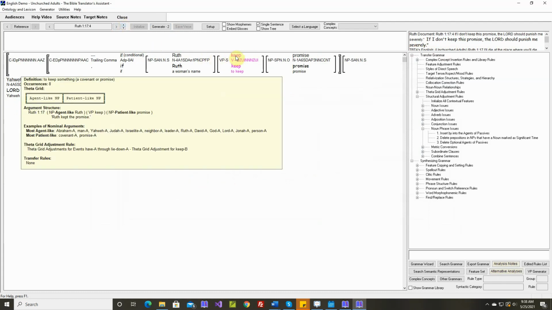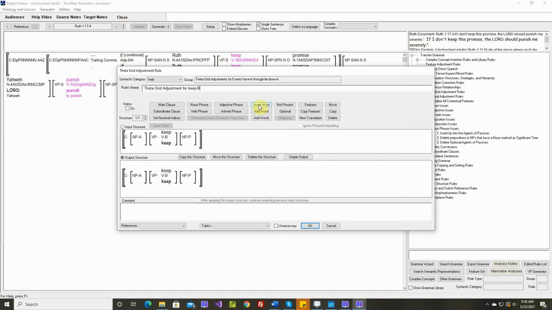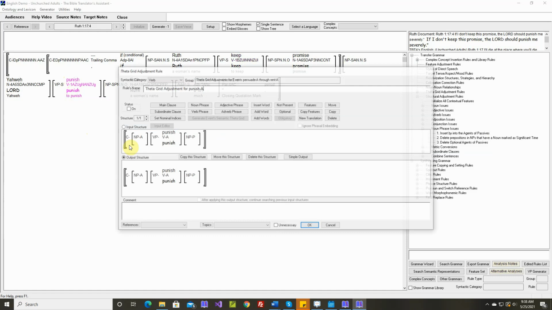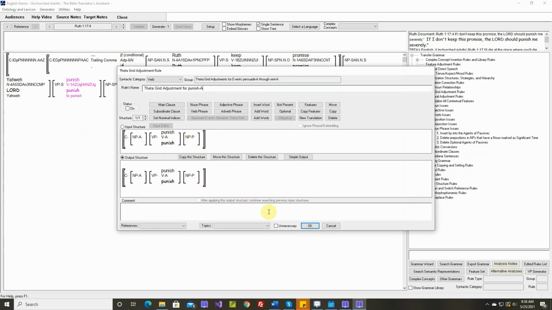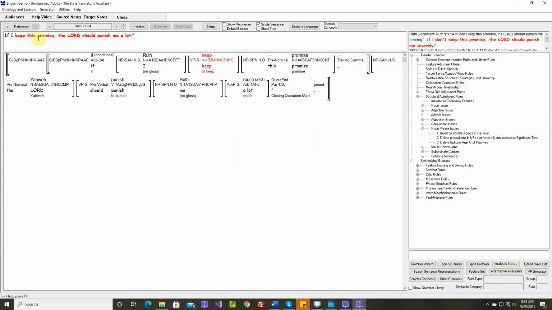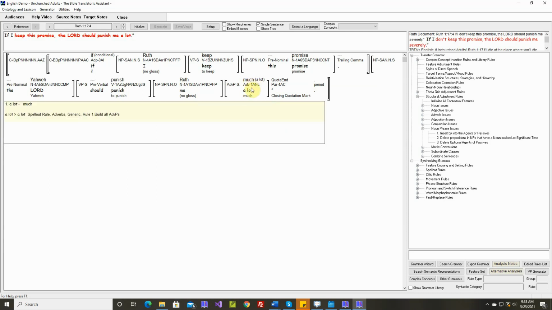Keep, to keep a promise. Okay, we won't need this. Punish. Punish, we won't need this rule. If I keep this promise, the Lord should punish me a lot. If I don't keep this promise, the Lord should punish me severely. Okay, here we use an adverb, a very generic, bland adverb, much, meaning a lot.